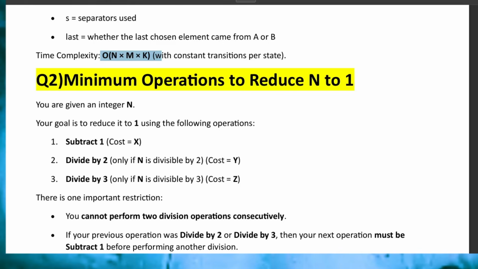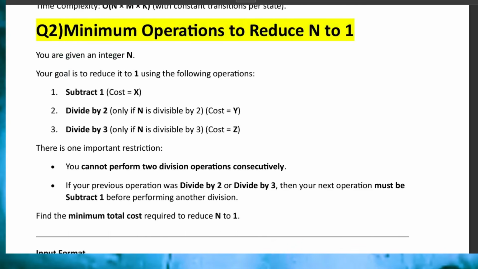Now talking about the second question, this was also correlated with the DP concept. So here the question was minimum operations to reduce n to 1. You are given an integer n and your goal is to reduce it to 1. So the total integer is n and you need to reduce it to 1. Now for that you need to perform some operations like subtracting 1, dividing by 2 and dividing by 3, and for that certain conditions are given and corresponding costs.